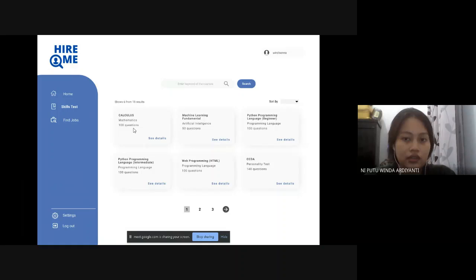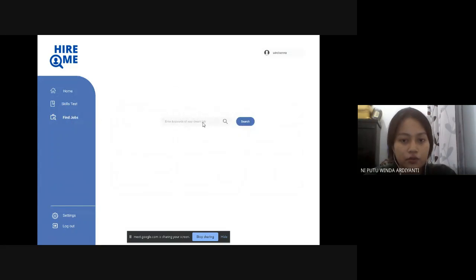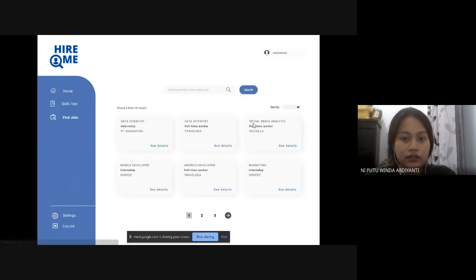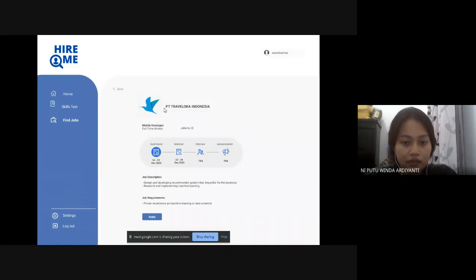We can also go back again, and then to the find job menu. It is the same as the skill test menu. We can search for the job that we want and select the job that we want to apply for. For example, I will select mobile developer. This is our page for the details of the job. For example, from Traveloka Indonesia, this is the timeline: job submission, selection, interview, announcement.